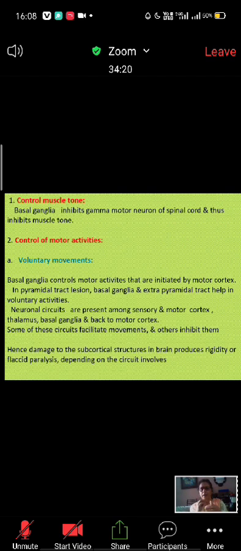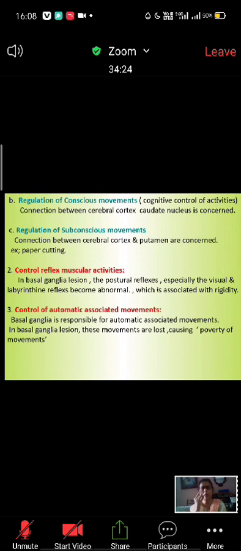Conscious movement means conscious cognitive actions, so that you are going to perform a voluntary activity. For example, you have to go out now, so you stand up and walk out. This is a voluntary activity, by conscious movement. And subconscious movements?